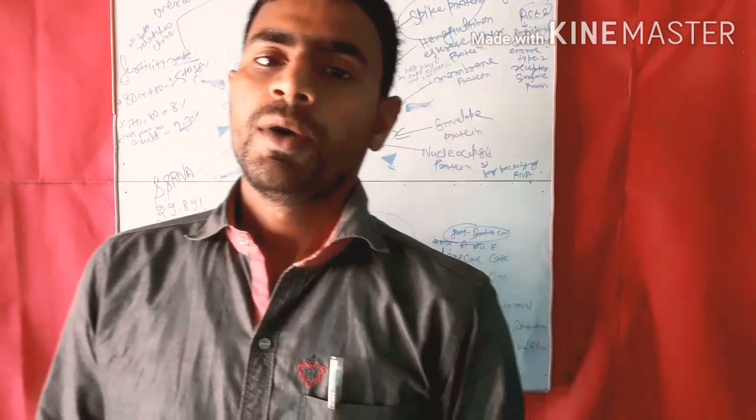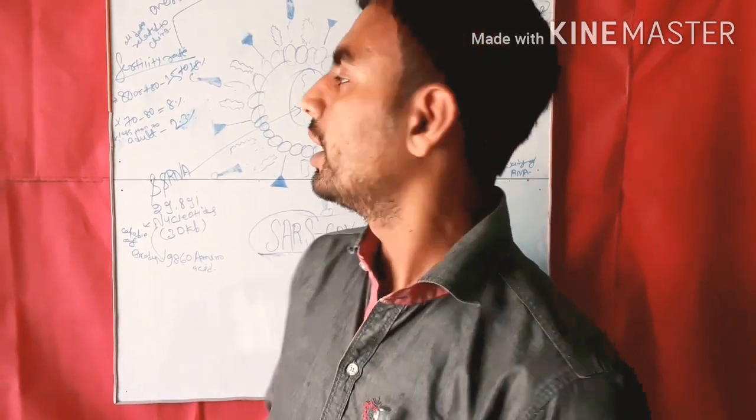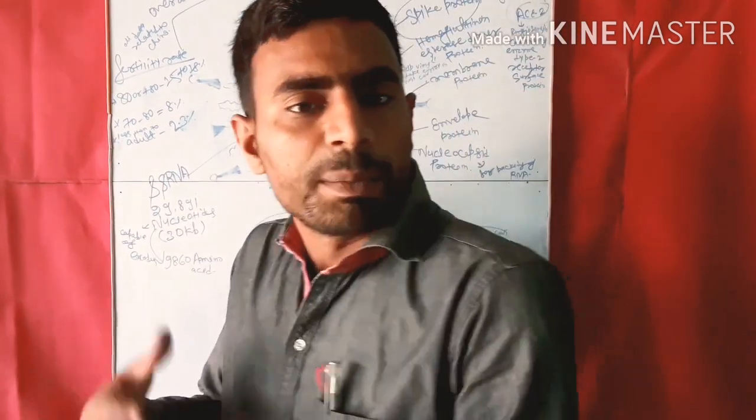Okay. First, persons who are 80 or plus 80.